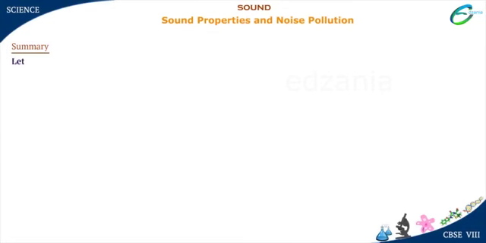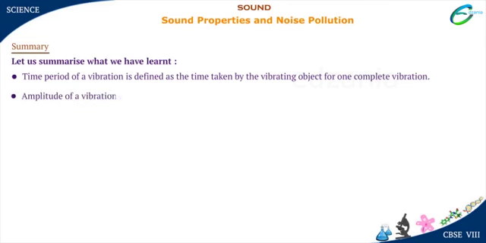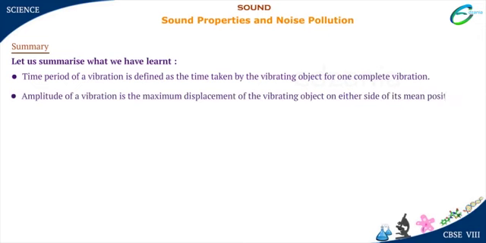Summary. Let us summarize what we have learned. Time period of a vibration is defined as the time taken by the vibrating object for one complete vibration. Amplitude of a vibration is the maximum displacement of the vibrating object on either side of its mean position.